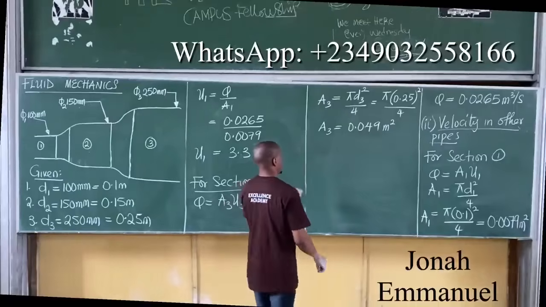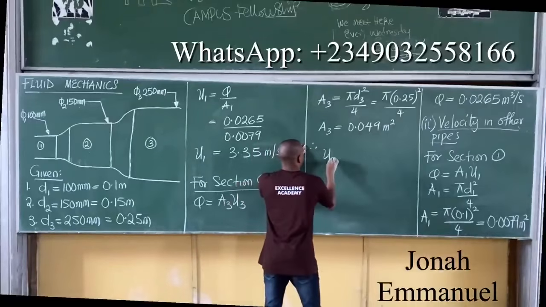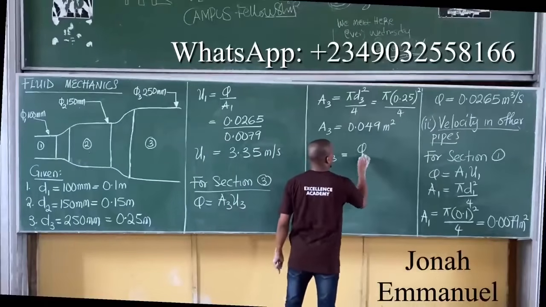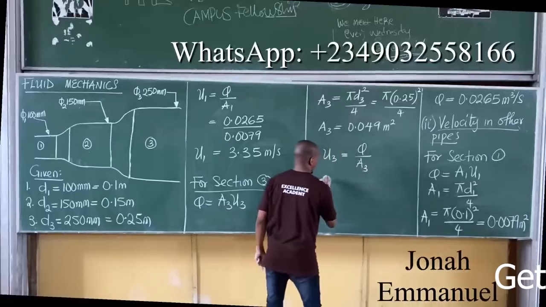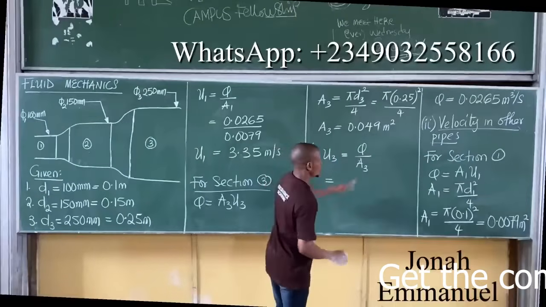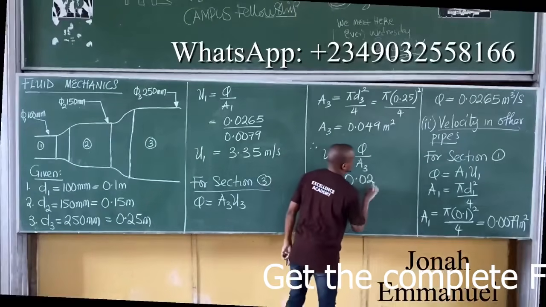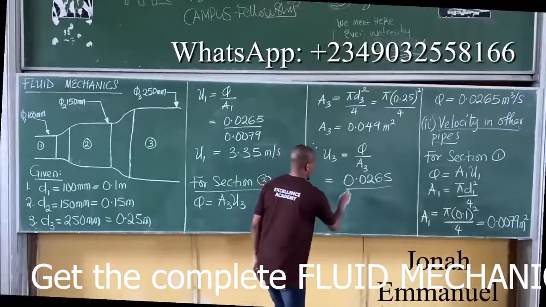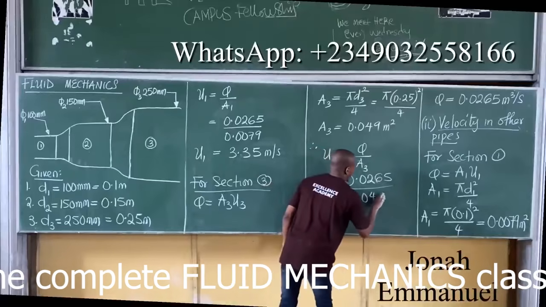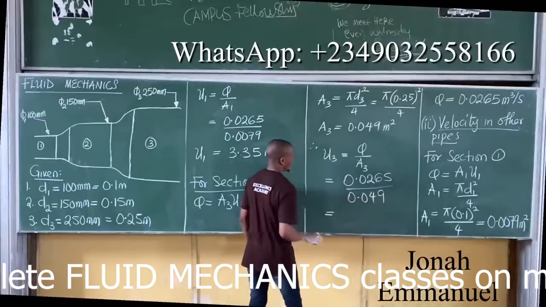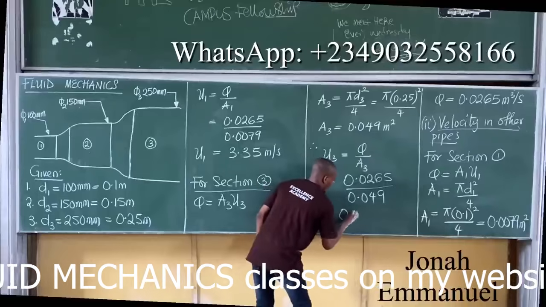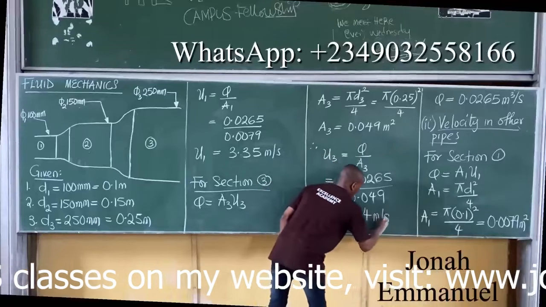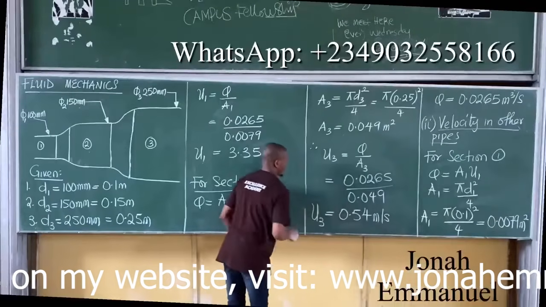If we've gotten this, let's get U3. Therefore, U3 will be equal to, divide both sides by A3, Q all over A3. Substitute the value, Q is equal to 0.0265 all over A3, and A3 is 0.049. Divide these two, get what there? 0.54 meter per second. That's U3.